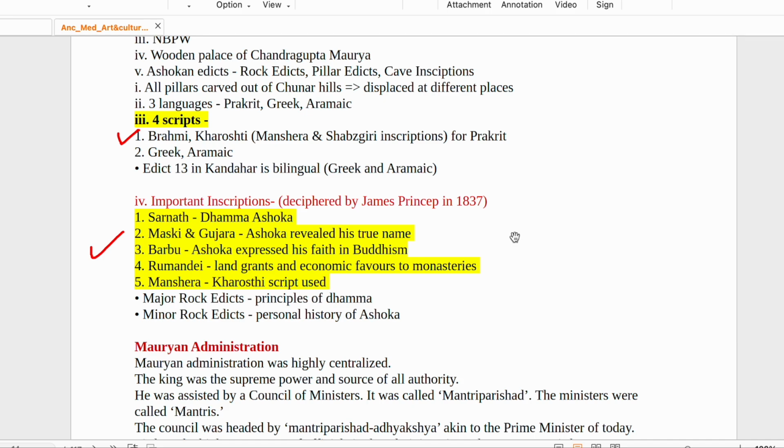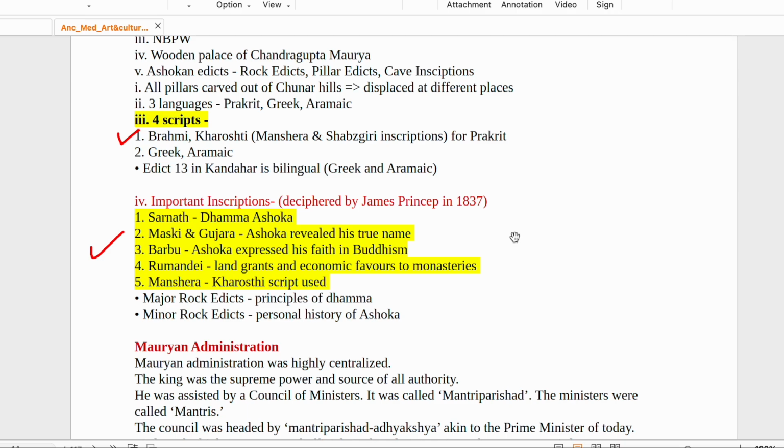His grandfather Chandragupta Maurya was associated with Jainism, and Ashoka was associated with Hinayana Buddhism, not Mahayana, because Mahayana was conceptualized in the Fourth Buddhist Council, which was organized by Kanishka. So these facts you have to remember.